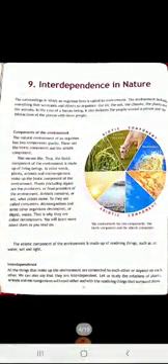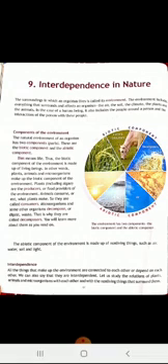So let's start today's science class. Dear students, we will be reading new chapter number 9, Interdependence in Nature. Here you will learn what is interdependence in nature. We will start from the reading itself. The surroundings in which an organism lives is called its environment. Surrounding means around us.